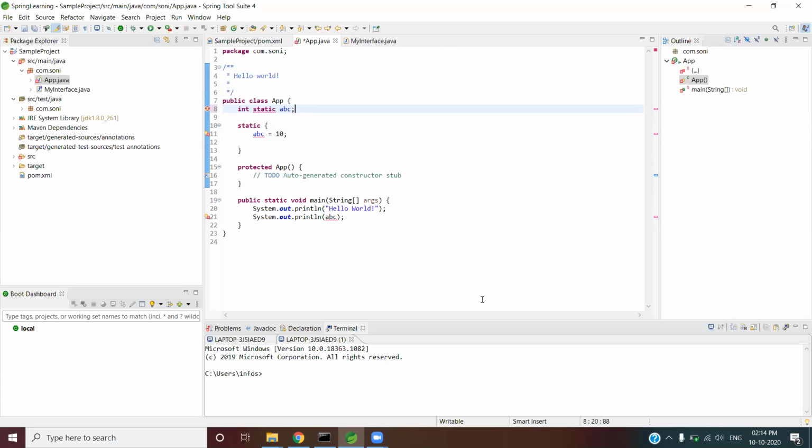Whatever you are going to write as part of a static block, that is going to be executed first. That is going to be used first. Memory is going to be assigned for that first. Then only things are going to happen.